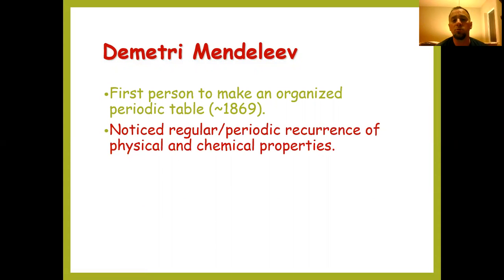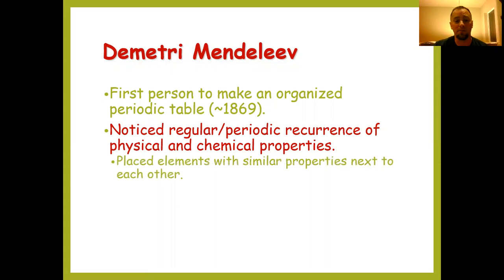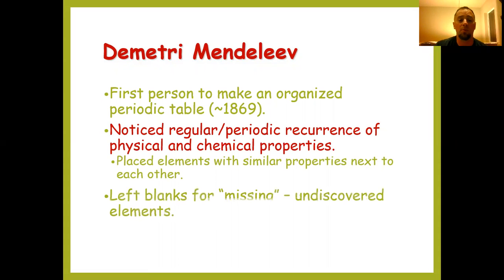And he was able to do this because he noticed periodic reoccurrence of physical and chemical properties, meaning he noticed that different elements actually had similar chemical properties and behaved in a similar manner. So he was able to place those elements next to each other due to the fact that they had these similar properties.